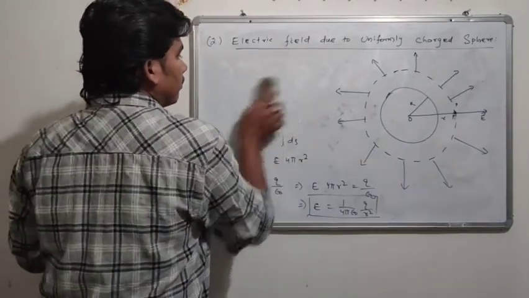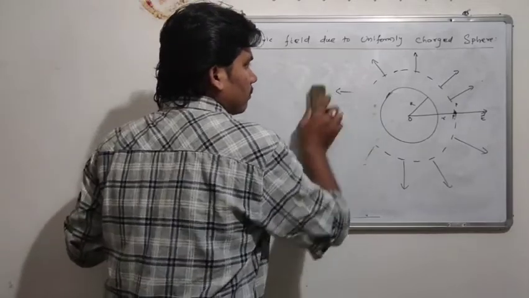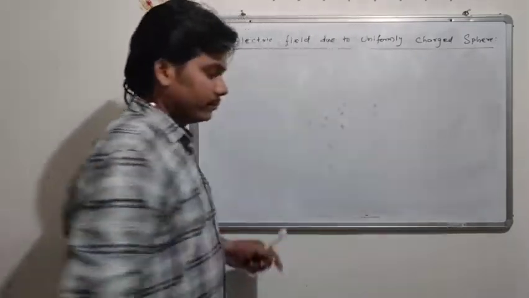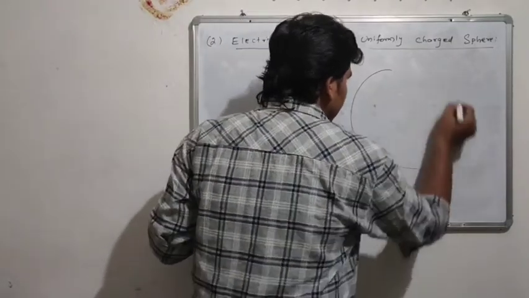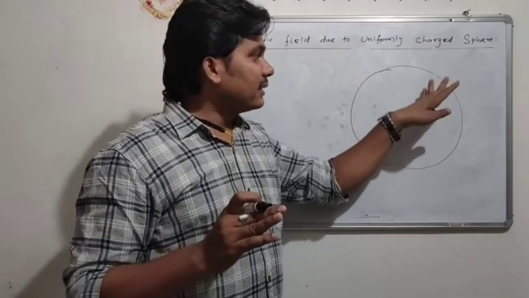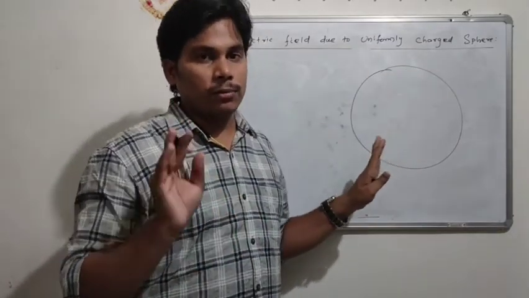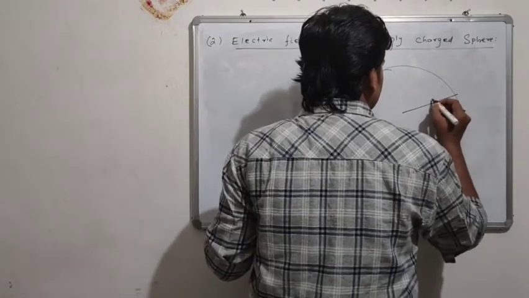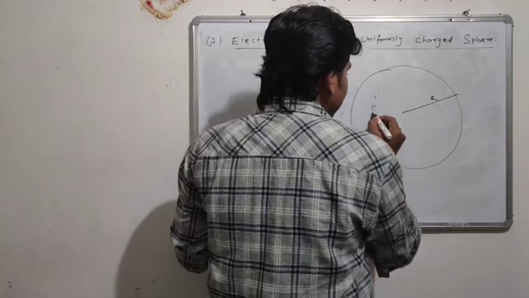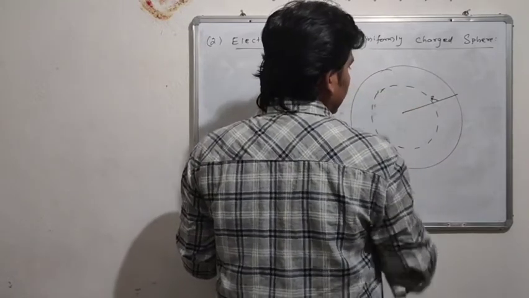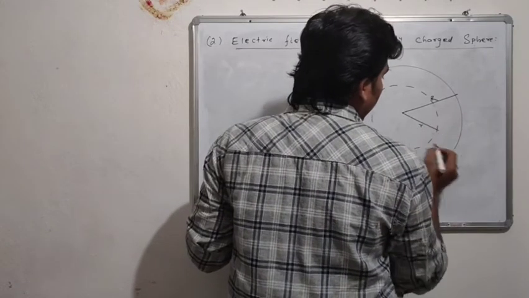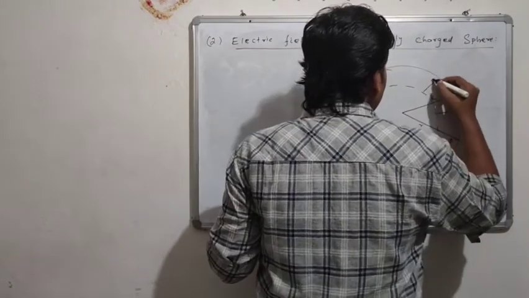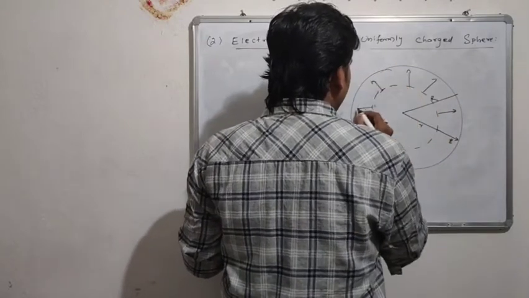See, this is a uniformly charged sphere of charge Q. Q charge is uniformly distributed along this sphere, and the radius of this sphere is capital R. If I take a point inside the sphere, this is the small r and this is E. This is the direction of the E vector, and this is also radially symmetrical. Hence the electric field intensity at every point is equal.